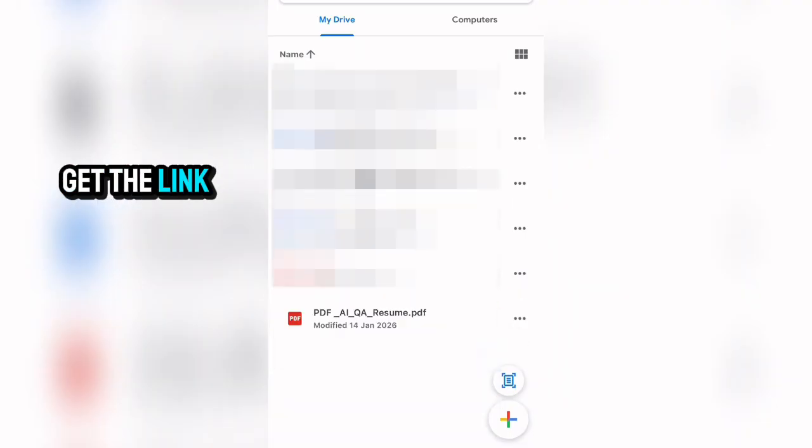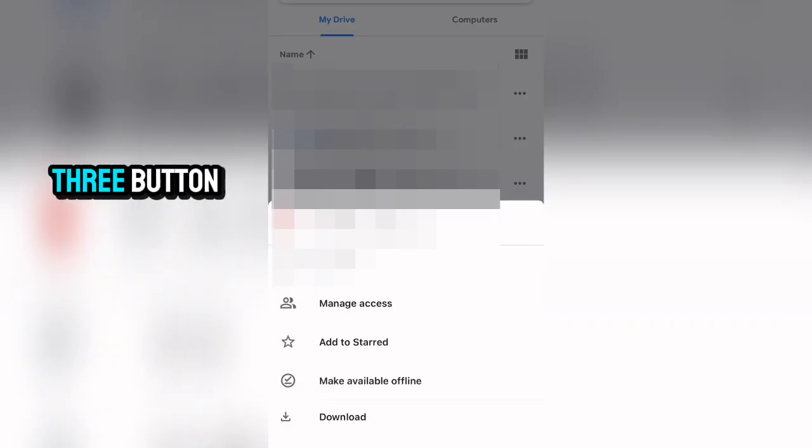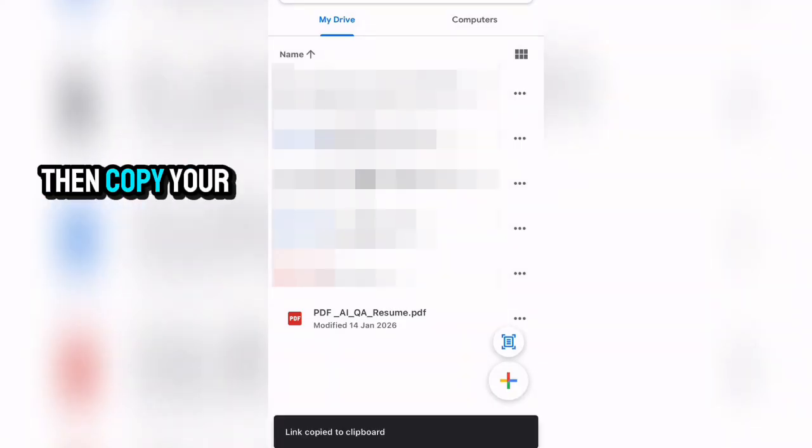So now to get the link, just come right here and click on this three button. You are going to see these three dots right here. So click on that, then copy your link. So that is how to copy your resume link.